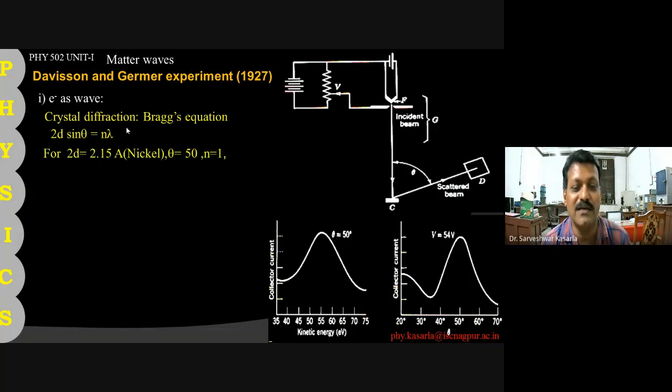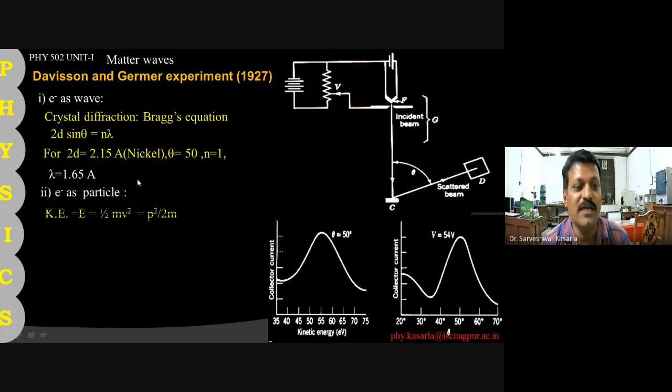For nickel the interplanar spacing term 2d is 2.15 angstrom, theta is 50 degrees, and n is 1 for first order. If you calculate this, lambda comes out to be 1.65 angstrom. So if you treat the electron as a wave, lambda comes out to be 1.65 angstrom because we are using Bragg's equation.